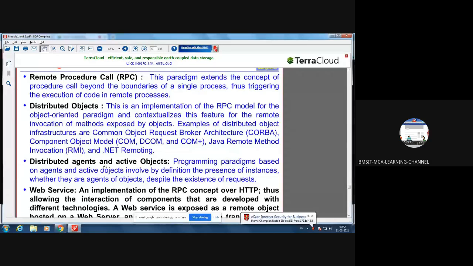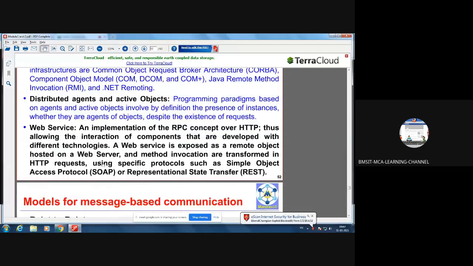Then what is a web service? Basically, the purpose of web services is to provide services using the web.